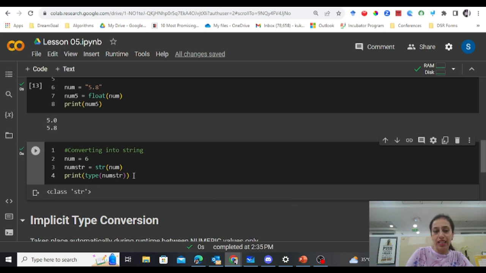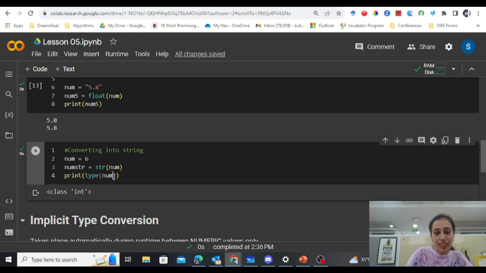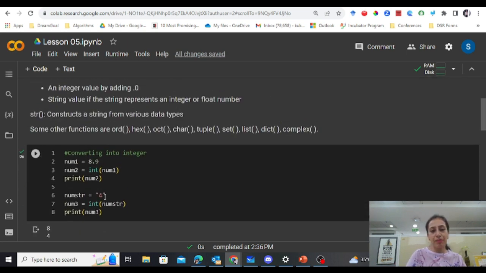It's a string. If I check the type of num, it is an integer. So this num str is the string version of the number, which was obtained by using this str. So these are some examples of explicit type conversion.